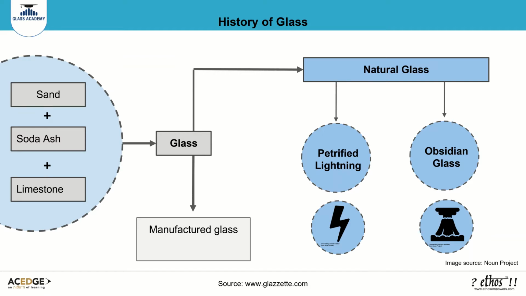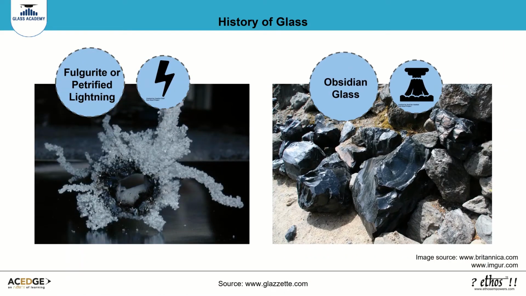Much before we started manufacturing glass, it was naturally formed in two ways. Fulgurites are long glass tubes formed when lightning strikes sand, and in the heat produced, the sand is fused. These are commonly known as petrified lightning. In volcanic regions, heat from a volcanic eruption also sometimes fuses rocks and sand into a type of glass called obsidian. Fulgurites are often a combination of glass and crystal with hollow interior and a rough exterior.